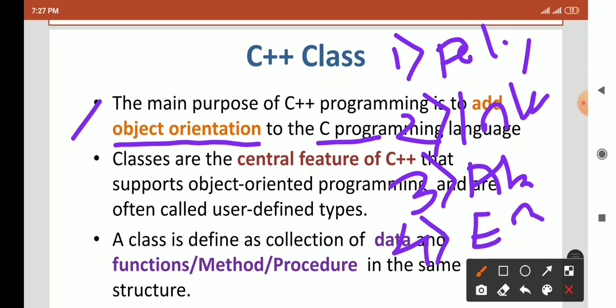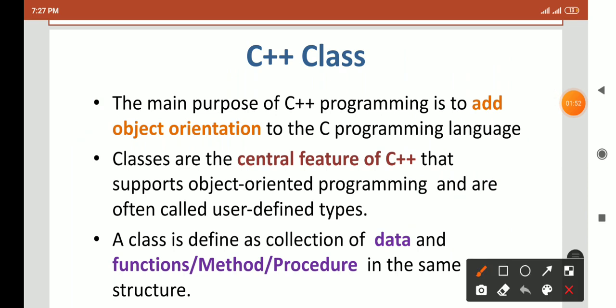We already covered this topic. I have shared one video about inheritance, polymorphism, encapsulation, all these four pillars. Go and watch that video so you can understand what these four pillars of object oriented programming are. To insert this object oriented feature, the class plays an important role.